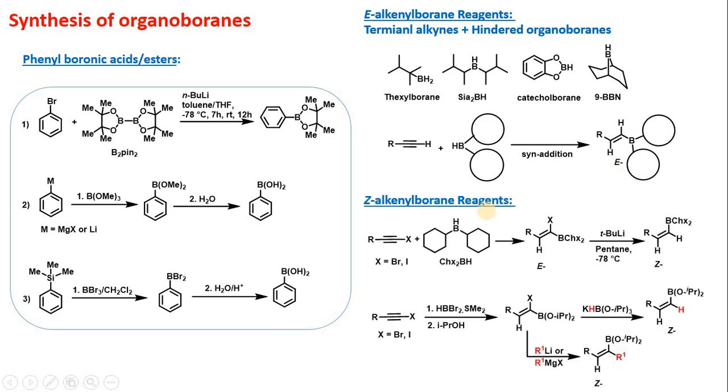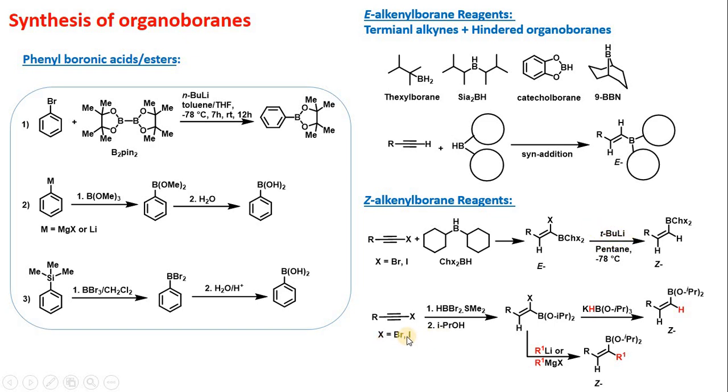Now Z-alkynyl boron reagent can be prepared by reaction of 1-bromo 1-alkynes or 1-iodo 1-alkynes with the hindered boronating reagent to give E-vinyl borane, which on further treating with tertiary butyl lithium at -78 degrees Celsius gives Z-alkynyl boron reagent. Tertiary butyl lithium is a very dangerous chemical. One drop is enough to catch fire. It has to be used very cautiously.